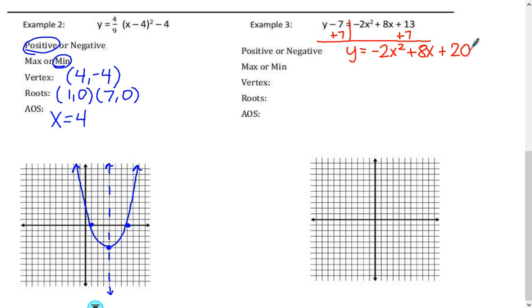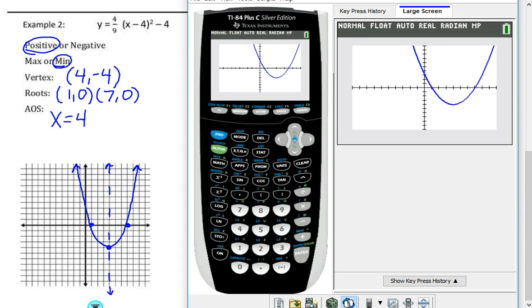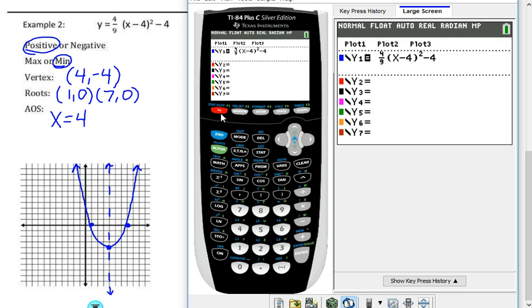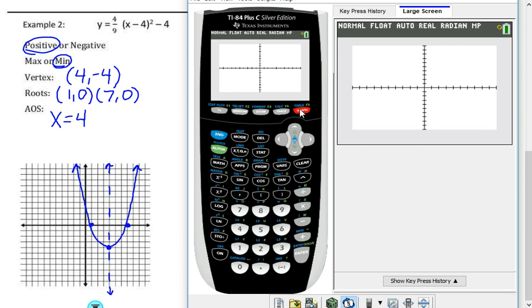All right, and now we want to go ahead and plug that into our calculator. So y equals negative 2x squared plus 8x plus 20. All right, and let's go see what our graph looks like. So here he comes. Whoa, this is a giant parabola. Hopefully there you can tell that it's negative. But our first issue is I can't find my maximum.